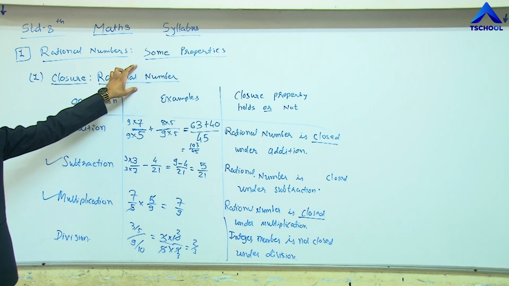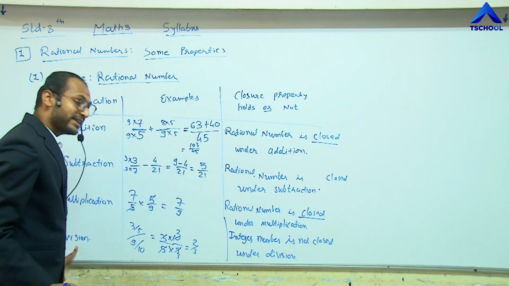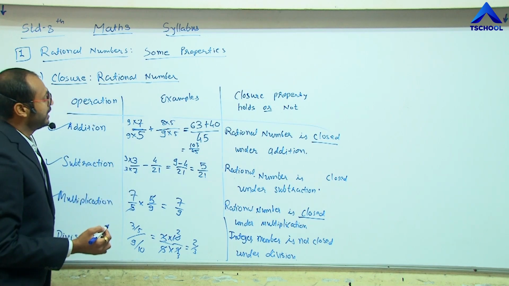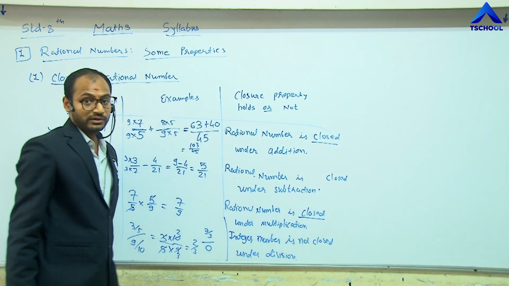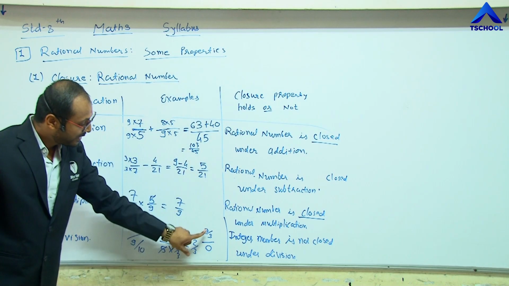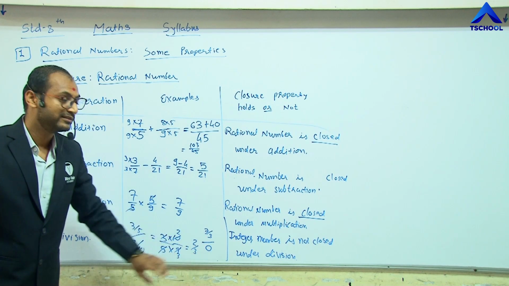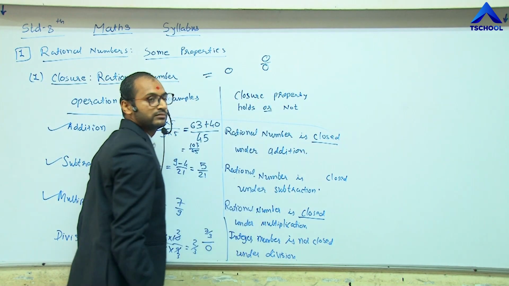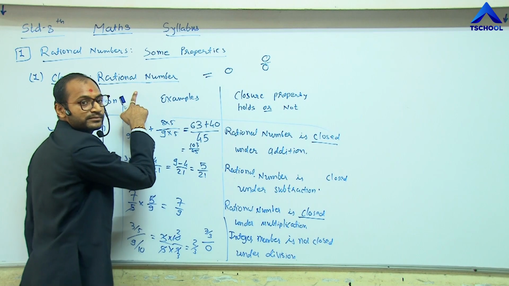But here is another example that opposes division being included in this closure property. The example is 7 by 3 divided by 0. We know that 0 is also included in the rational numbers. So see here, 0 is only a number like 0 in this way, not 0 by 0, because we know that the denominator is never 0 in a rational number.